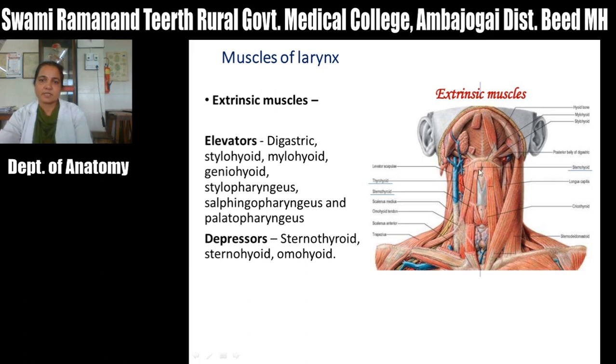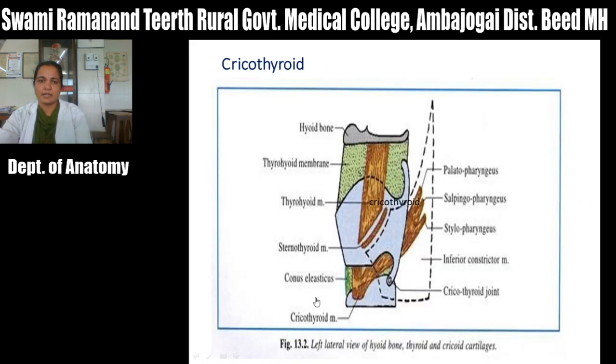Then the muscles which are attached to the thyroid cartilage and below to the sternum or scapula are called depressors of the larynx. One is the sternothyroid and the sternohyoid, which depress the larynx. Next is the omohyoid, which is attached superiorly to the hyoid bone and inferiorly to the scapula. So these muscles are depressors, and they are called the extrinsic muscles of the larynx.